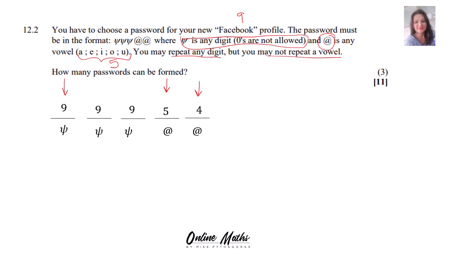So you can say 9 times 9 times 9 times 5 times 4. And when you work that out with your calculator, you end with 14,580 passwords to choose from. So where are the marks? The marks are for the 3 nines, the 5 times the 4, and the final answer.